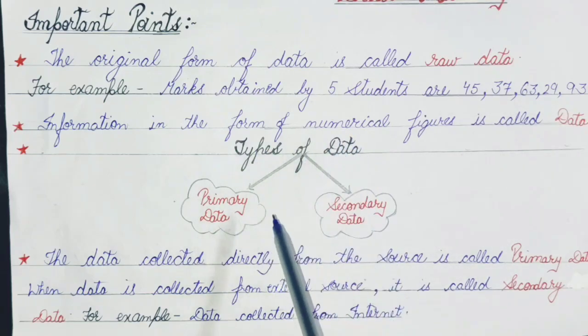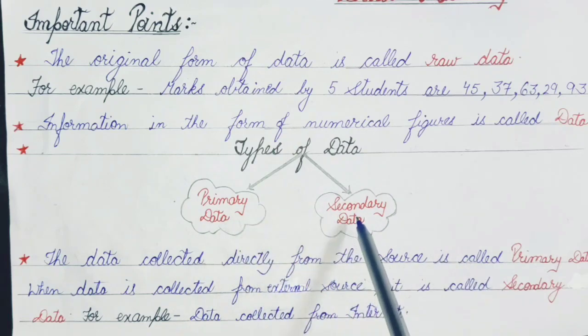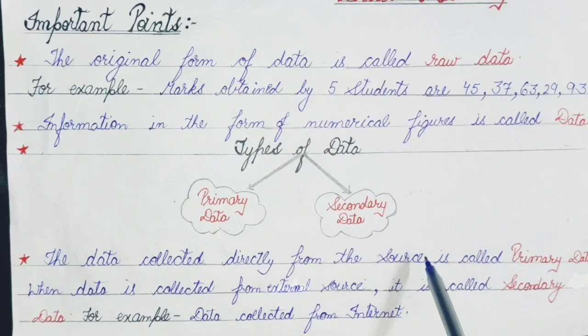Here we have two types of data. First is primary data, second is secondary data. Primary data is the data which is collected directly from the source. Let us take the same example. I went to your class to know the marks obtained by the students, so I went there directly. I have not taken that information from anyone, not asked your class teacher, not taken it from any register. I directly asked the students. So that is called primary data.